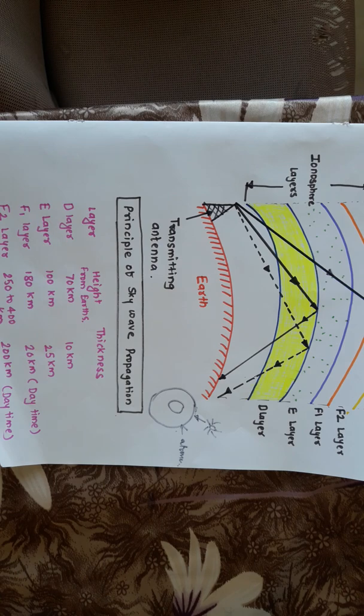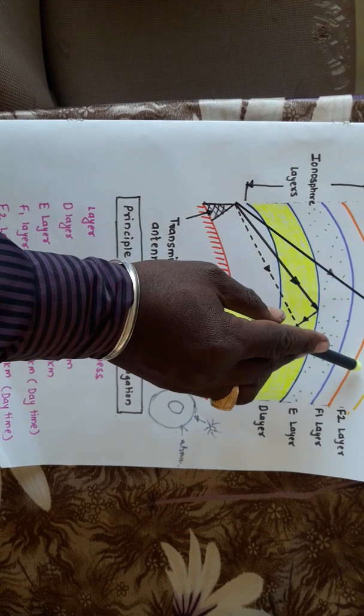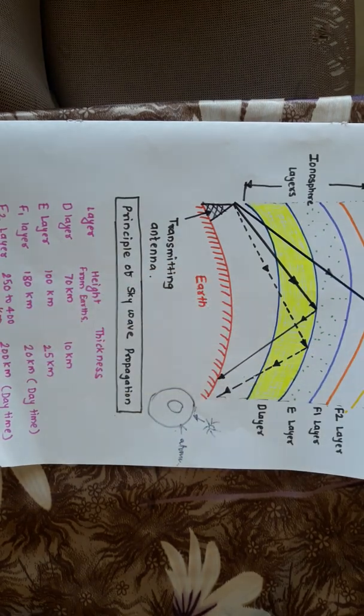Most of the high frequency waves pass through the F1 layer, and this layer provides more absorption of HF waves. Now above the F1 layer there is always the F2 layer. This F2 layer has a height ranging from 250 km to 400 km from the earth's surface, and it has a thickness of 200 km at daytime.